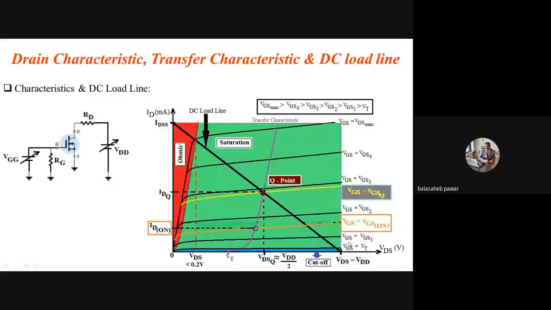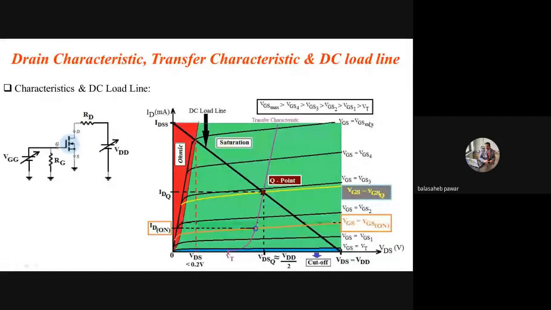And whenever we increase VGS from VT to VGS1, the value of ID also increases, right? The next curve I shown here, VGS equals VGS2, again there will be an exponential increase in ID. VGS equals VGS3, again somewhat more increase in ID, like this. And the last curve I shown is VGS equals VGS max, right?